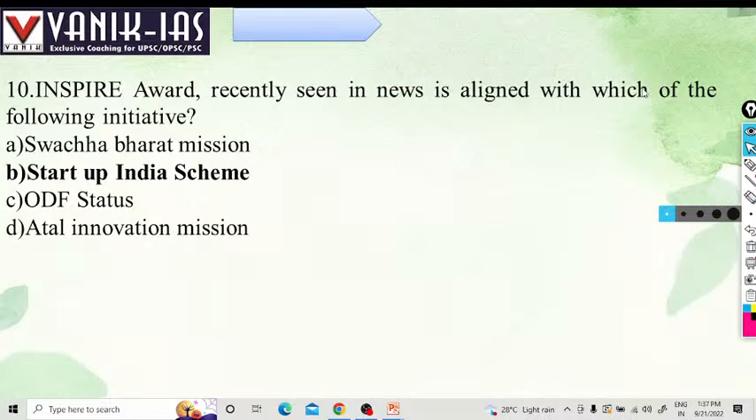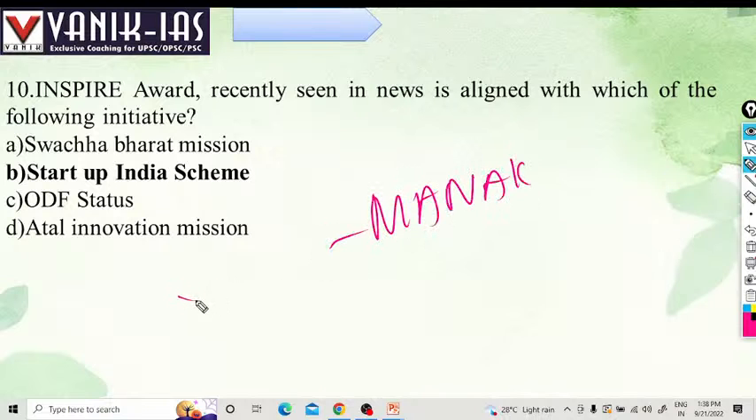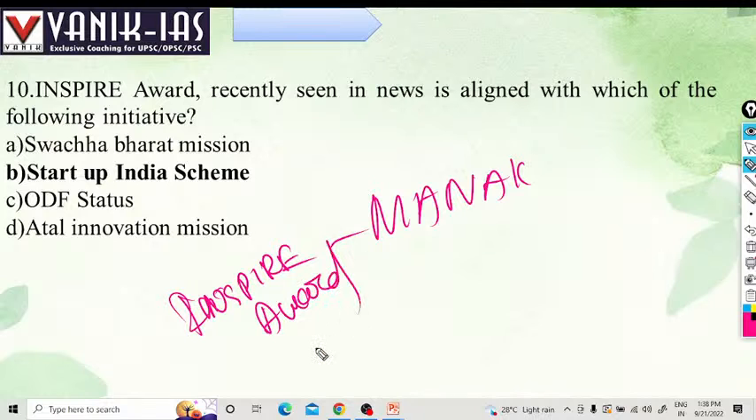Startup award, that is also called MANAK, Million Minds Augmenting National Aspiration and Knowledge. It is also called the Inspire Award, or MANAK.